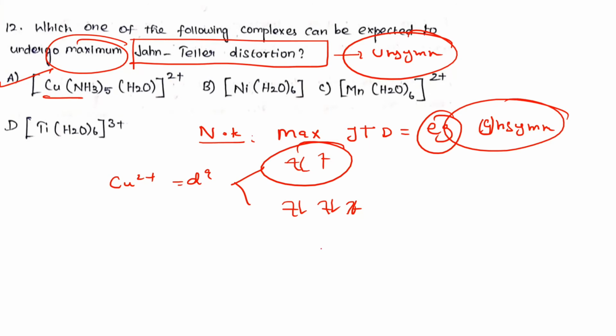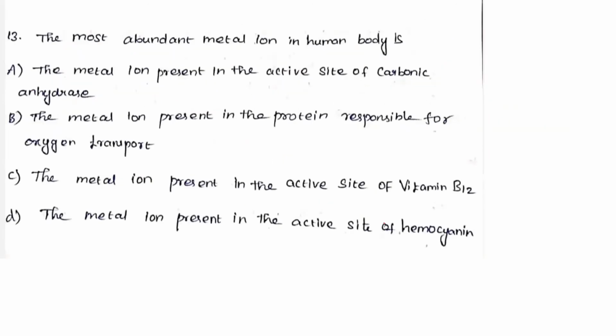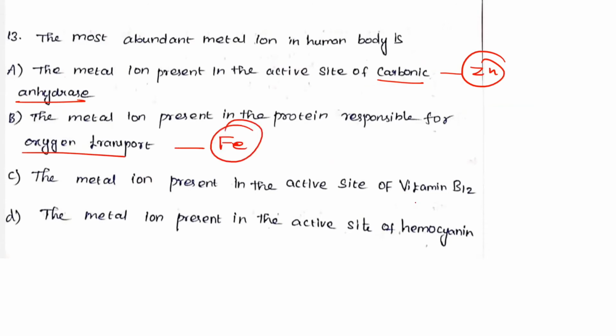Okay, now go for the next question. They're asking what is the most abundant metal in the human body. Listen. In carbonic anhydrase, which metal is present? Zinc. In oxygen transport, Fe is present. In vitamin B12, cobalt is present. In hemocyanin, copper is present. Among the four, which metal is highest in the human body? Fe is the correct answer. The human body contains more Fe compared to zinc, copper and cobalt. Therefore, option B is the answer.